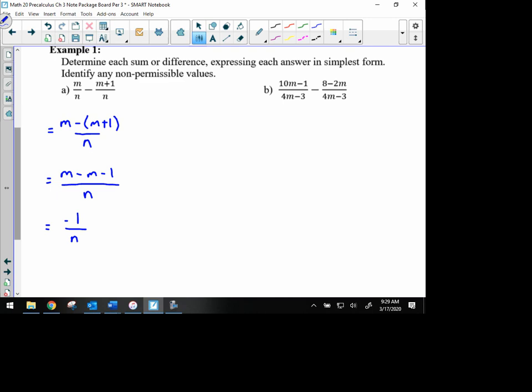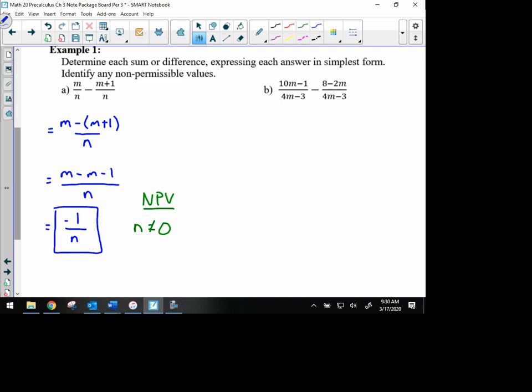Now, that's simplified. At this point, we could look to simplify and reduce the fraction, but we don't have any common factors top and bottom that we can cancel out, so that's our simplified expression. We also do, if you look at the question itself, we do want to identify the non-permissible values, like we have been doing. And so we're looking in the denominator. The only denominator we've ever had in this question is n, and so we know that denominator then cannot equal 0, so n itself cannot equal 0, and that's for our non-permissible value.